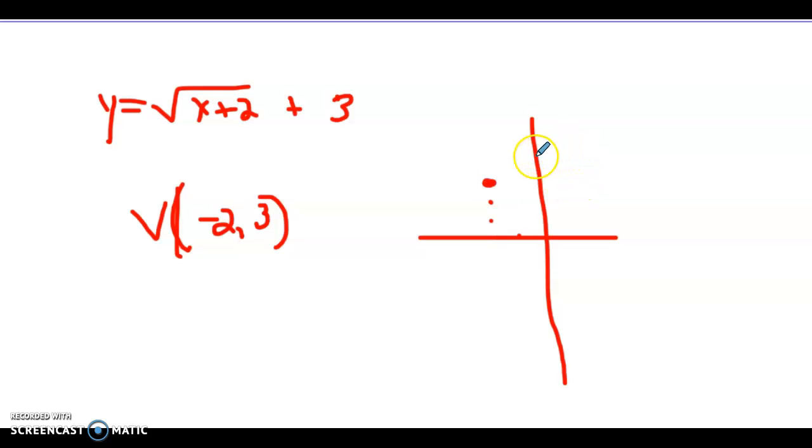Now we're going to find the y-intercept. So if we let x equal 0, we have the square root of 2. Can't figure that out. So let's pick a number that gives us something we can figure out. If you let x equal positive 2, you put 2 in here. 2 plus 2 gives you 4. Square root of 4 is 2 plus 3. There we go. There's a point we can graph. So we would go over to x is 2, and then we would go up to 5, which is about here. Now the shape of a square root graph looks like this. And it just keeps on going. So that would be your graph.